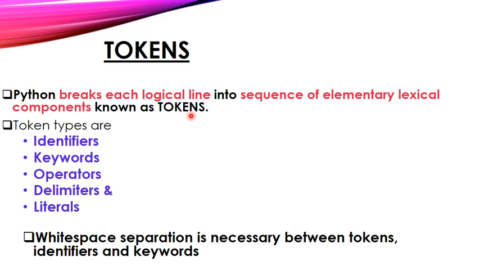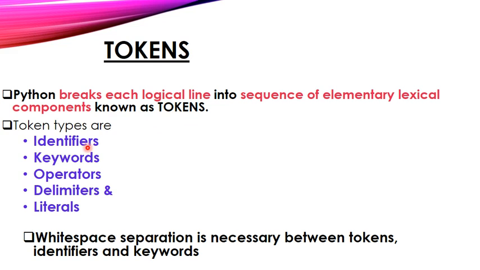So for example, if x is greater than y. So in this example it is a code, okay, if x greater than y. In this line, if is a keyword, and x and y are variables, which are called identifiers, and the greater than symbol is called an operator. So a single line is divided into small components, which together are called tokens.